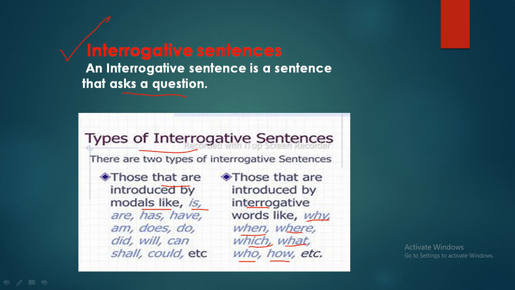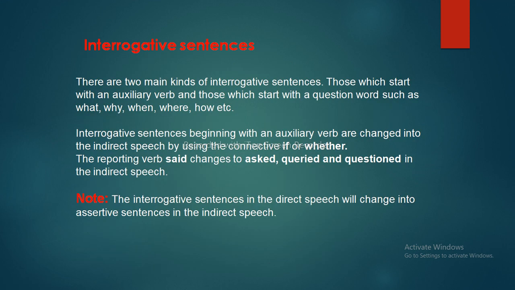These interrogative words are also known as wh words. This we had already discussed in the previous slide.